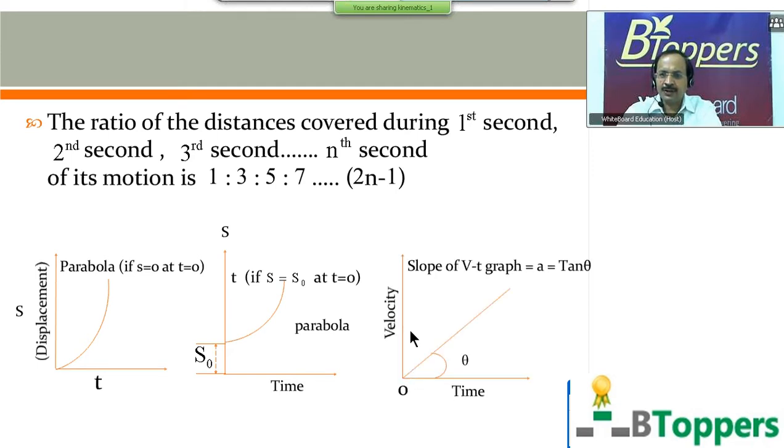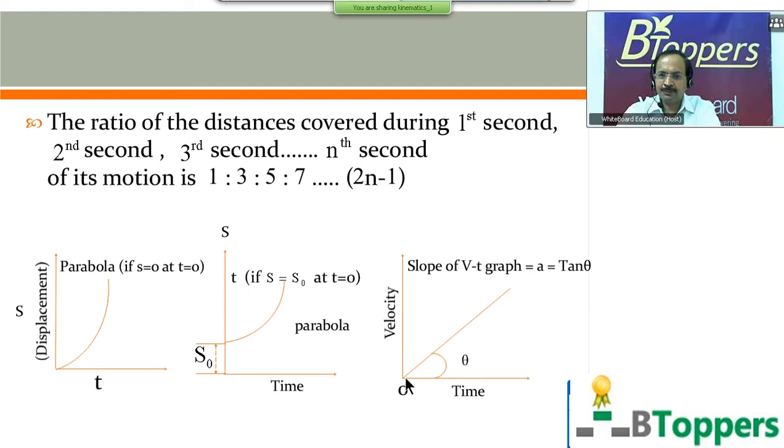If you draw a graph with velocity along the y-axis and time along the x-axis, you get a straight line. So in the equation v equal to u plus at, if you put u equal to 0, you will get v equal to at, or v proportional to t. Means y proportional to x, which represents the equation of a straight line passing through origin.